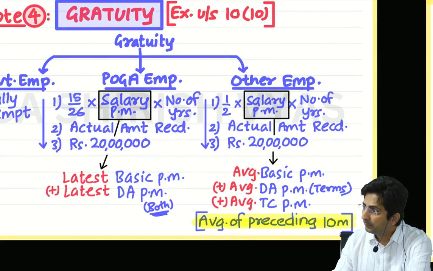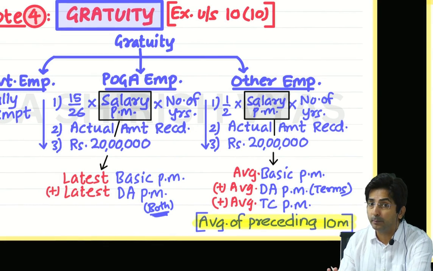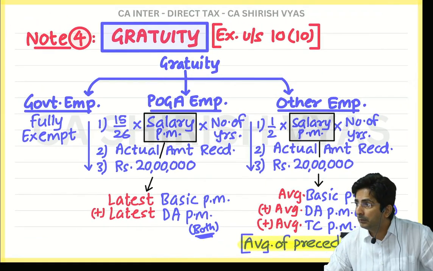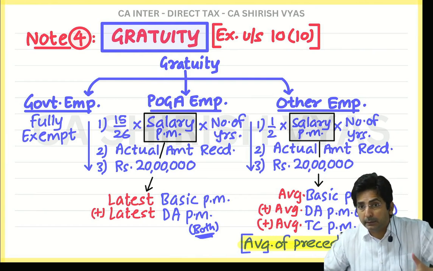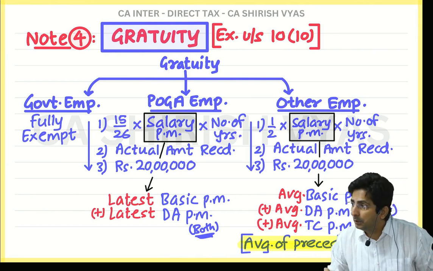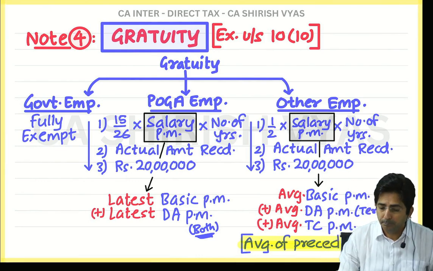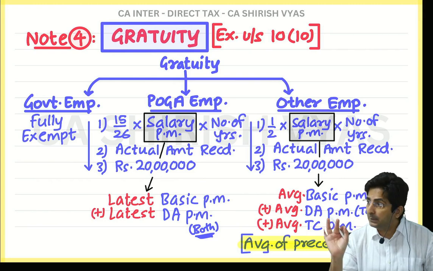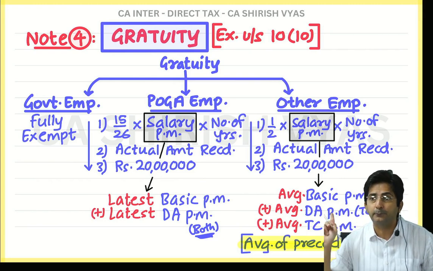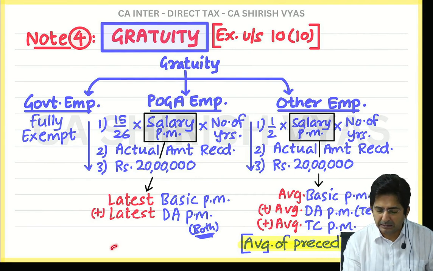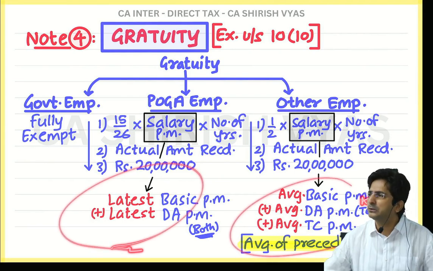Basically the government doesn't want to give importance to the last salary, because the last salary will always be big. And that big amount is what POGA wants, because POGA wants employees to get a big amount only. So see, if you understand with the concept, you will appreciate the difference. Otherwise you will criticize, what nonsense, here it is like this, here it is like this, what is this nonsense?